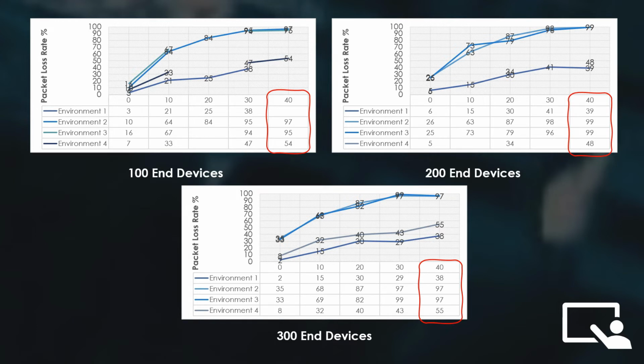The packet loss between the line of sight in environment 1 and the non-line of sight in environment 4 conditions shows a minor difference. In the presence of a jamming attack, when 40 jammers are added, the packet loss for environment 4 increases and is half again as much as environment 1.